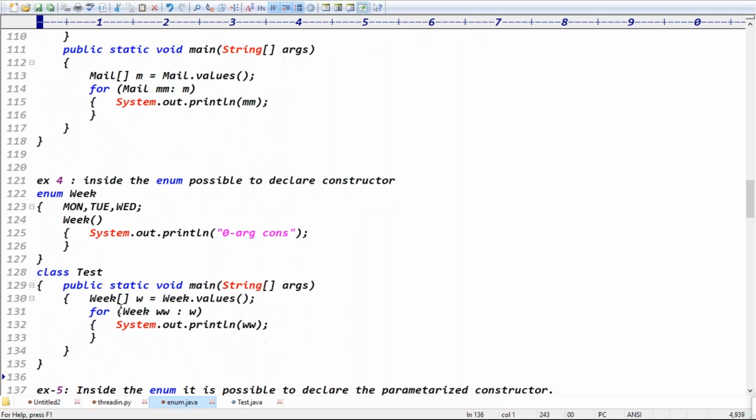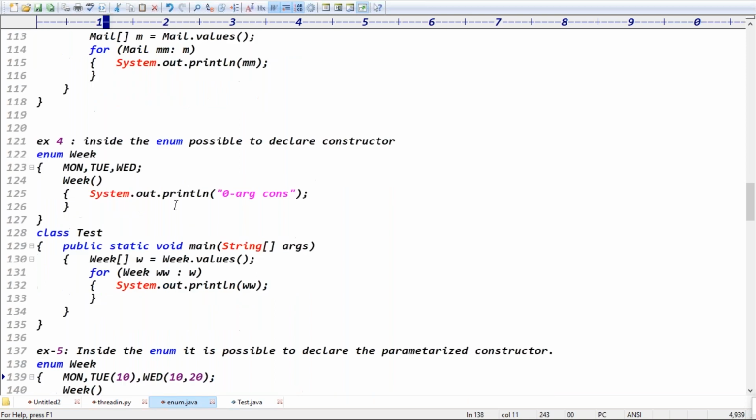Inside the enum it is possible to declare the constructor. I said every enum constant is an object. Every constant is an object means what? For each constant the constructor is executed. In total, how many times did the constructor get executed? Total 3 times, right? Because 3 constants are there.